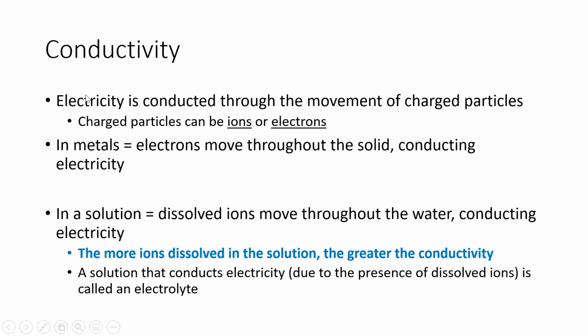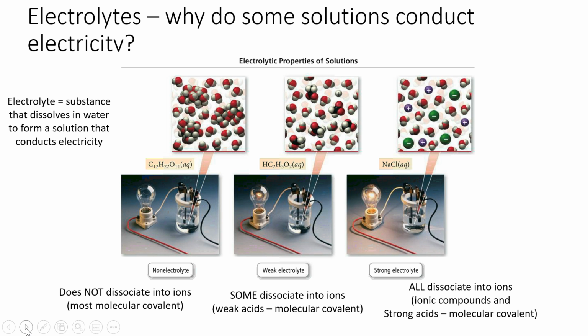So this slide goes over what we just talked about. Electricity is conducted through the movement of charged particles. In a solution, when you have dissolved ions, they can move around freely. That's what allows ionic solutions to conduct well. In metals, FYI, the reason metals conduct electricity well is the sea of electrons model. Those electrons are not locked in any one particular place. They can move around freely throughout the whole sample, and that's what allows you to conduct electricity.